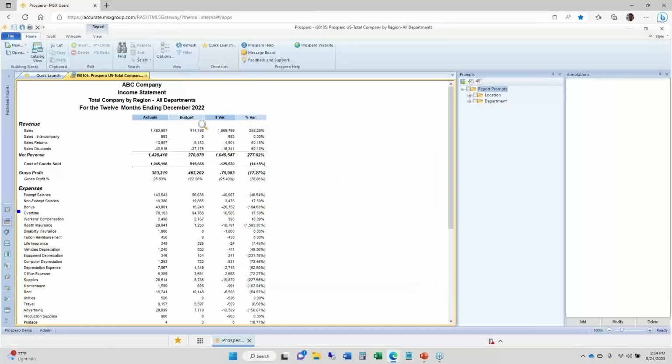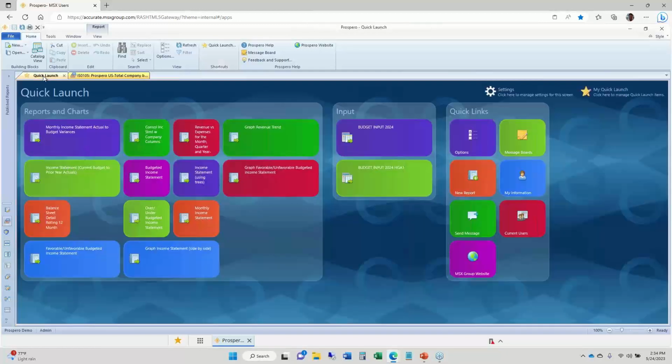Now, when I started, I ran this report for the income statement from my quick launch, which might be all that some of your users need as they go through the reporting and budgeting process. But we do have the main navigation panel on the left-hand side. I'll just open this up for us.